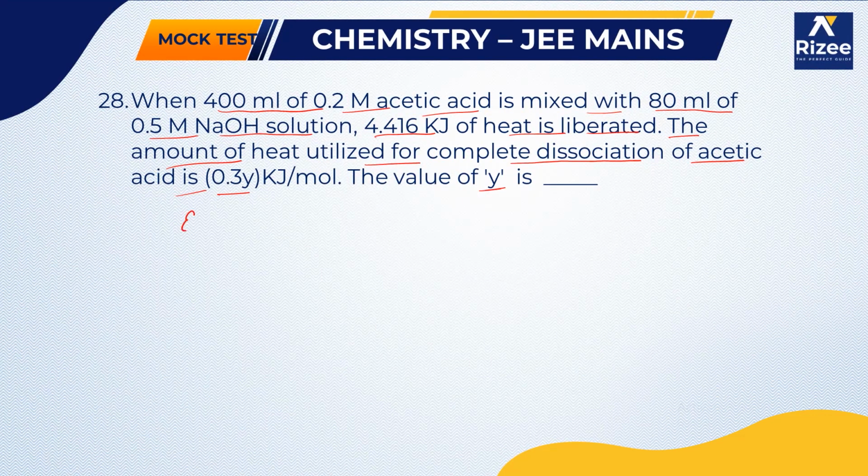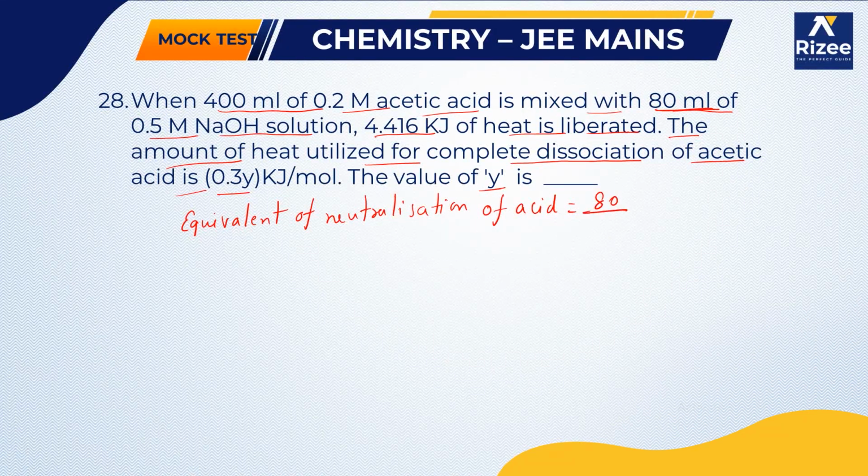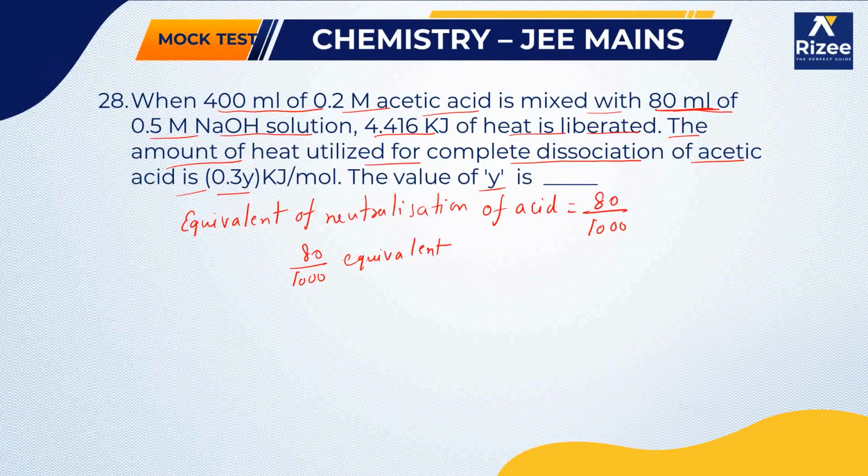First of all, you have to calculate the equivalents of neutralization of acid, which is 80 by 1000. So when 80 by 1000 equivalents are there, 4.416 kilojoules of heat is liberated.